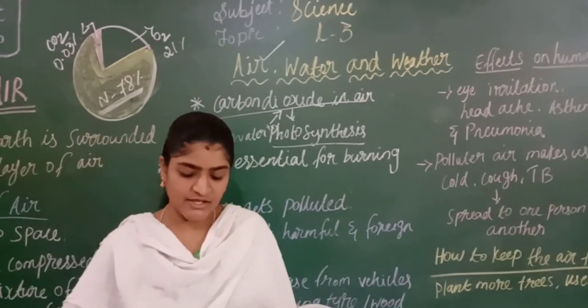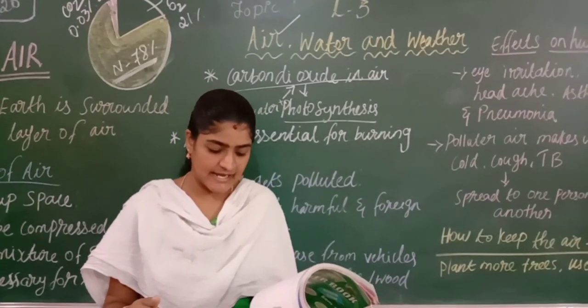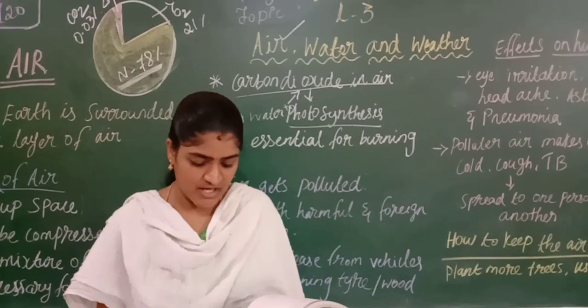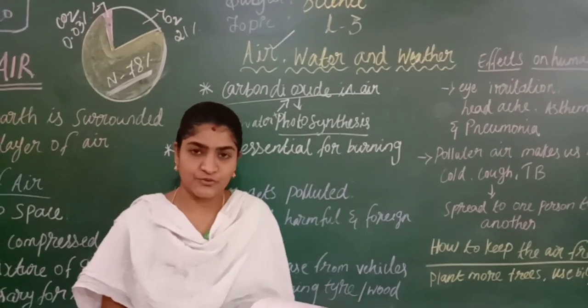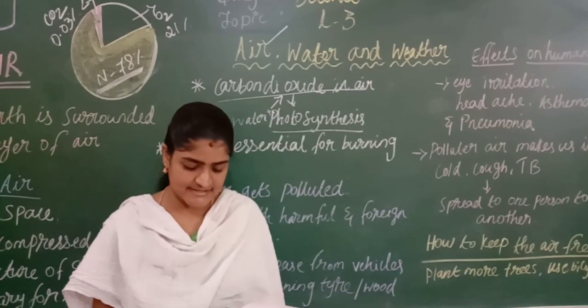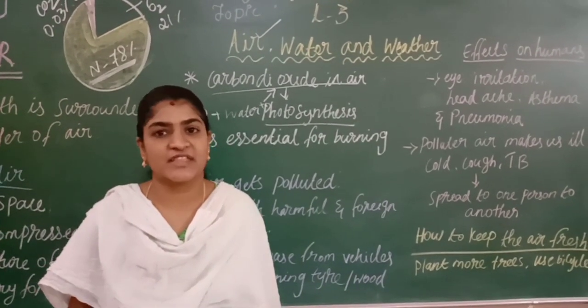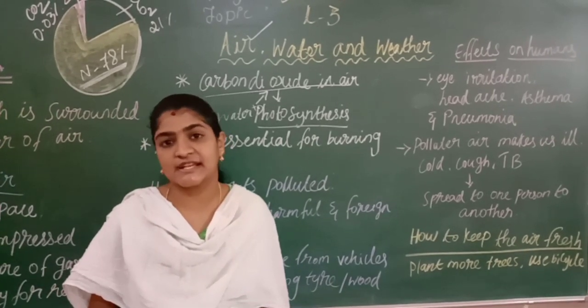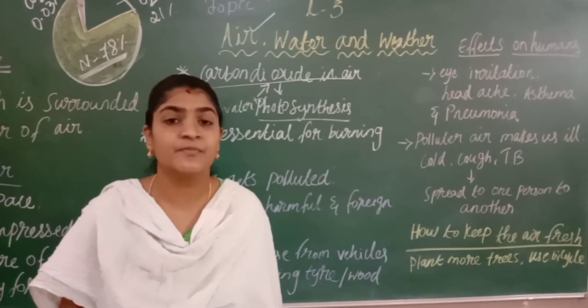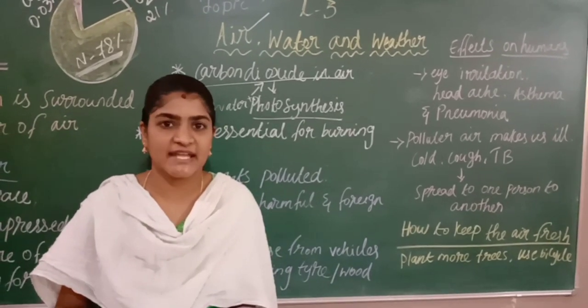Plants make use of carbon dioxide along with water and sunlight to make their food. This process of making food by green plants is called photosynthesis. Photosynthesis takes place only during daytime when there is sunlight. Without sunlight, even plants can't make their own food.